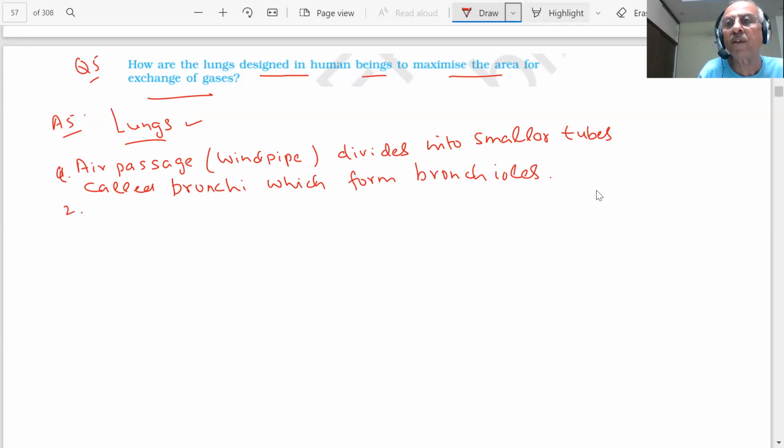Okay, I will put A, B, C. Second part, these bronchioles, student, what happens to them? They terminate in balloon-like structures.